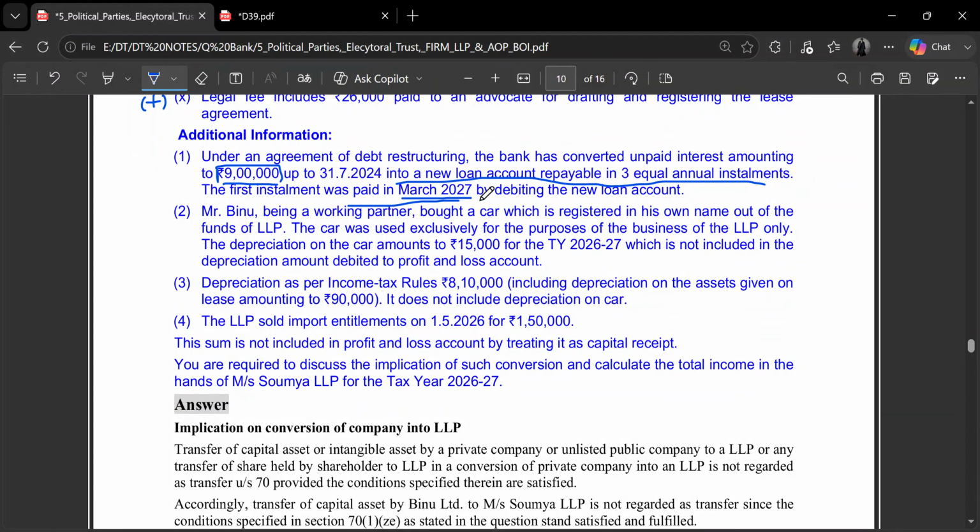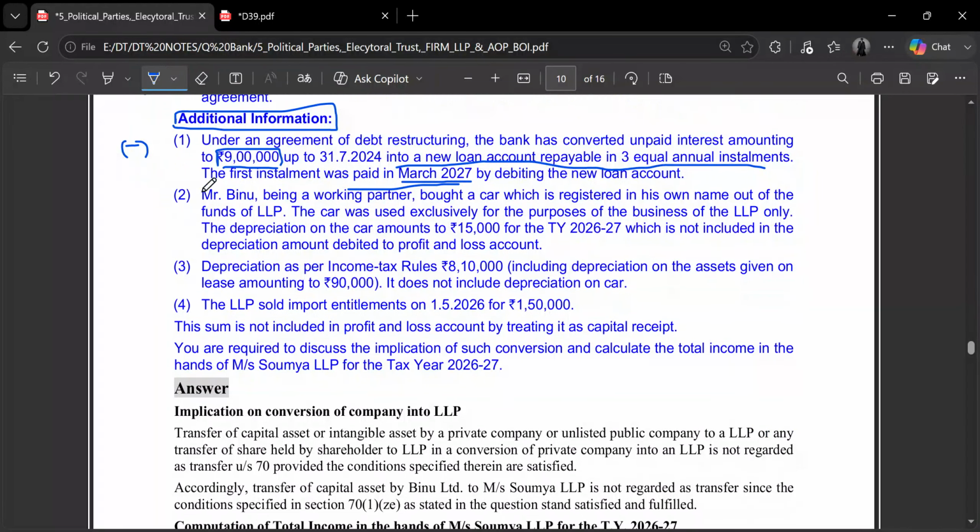This is a case of conversion of interest into a loan, but it is still considered as payment of interest. So the amount of 3 lakh which the firm has paid this year will be considered as interest expense for the firm, and it will be reduced from the net profit figure. This is additional information, so these adjustments haven't been made to the figure above. So we'll be reducing this rupees 3 lakhs from the above figure to arrive at book profit.